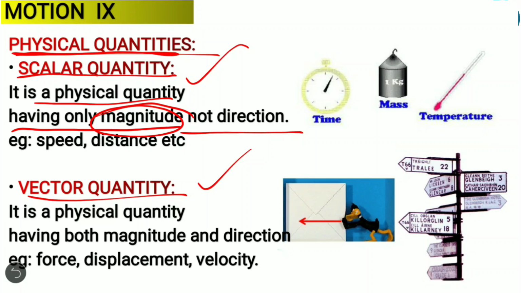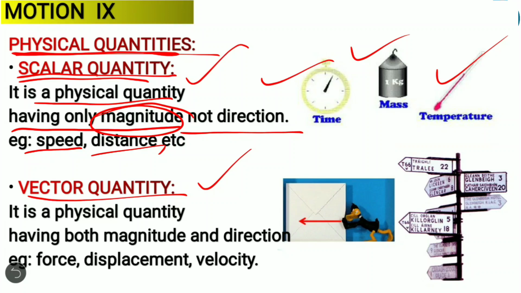So if we talk about only the magnitude, only the amount, those types of quantities we call scalar quantities. For example, speed, distance, time, mass, temperature. I may give you many quantities and ask you to classify them as scalar and vector quantity. First you have to observe the quantities and then you can separate them. If it is telling about only the magnitude, it is a scalar quantity. Clear? I think it is clear.